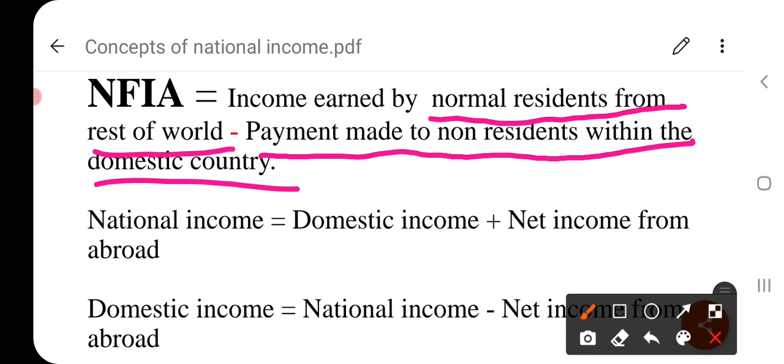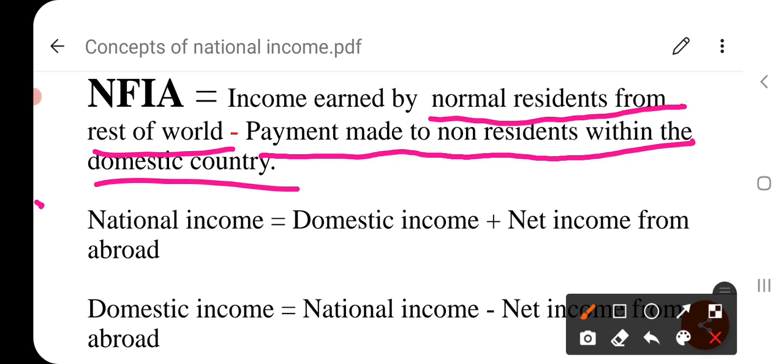The sum of factor income such as wages and salaries, rent and interest, and profits generated within the domestic territory of a country in a year is called domestic factor income. It includes factor income generated by both residents and non-residents working in the domestic territory of a country. For example, non-residents means the foreigners.